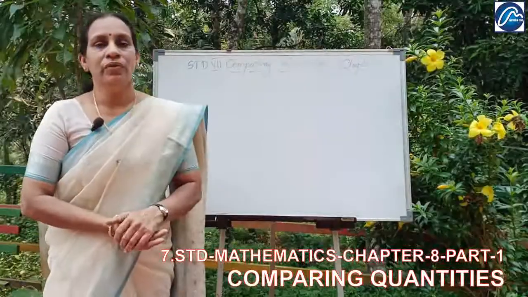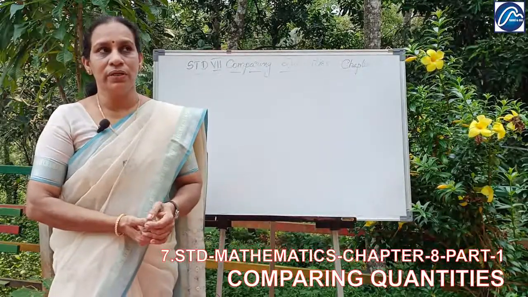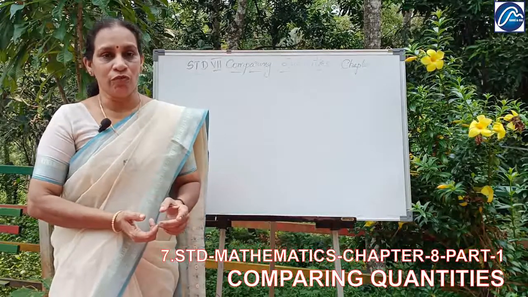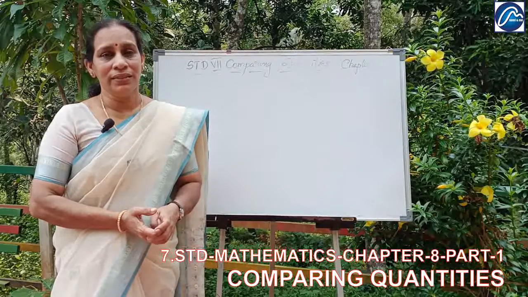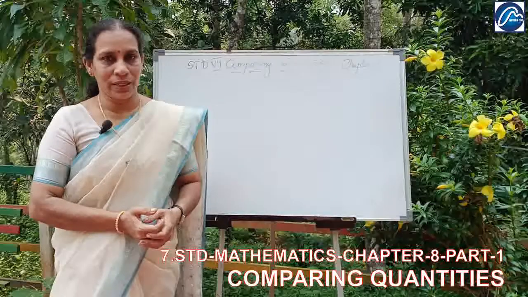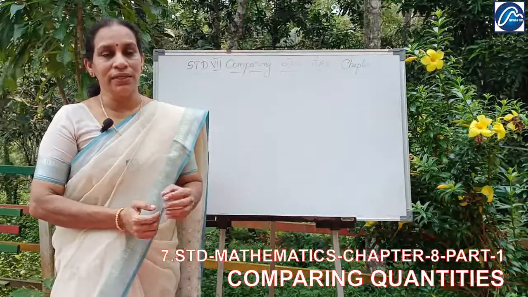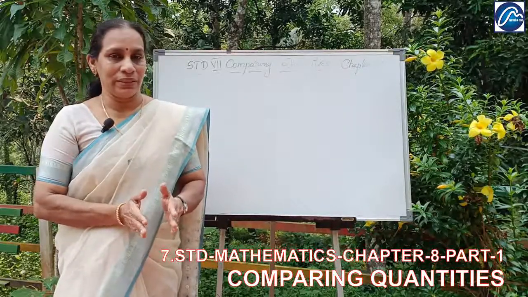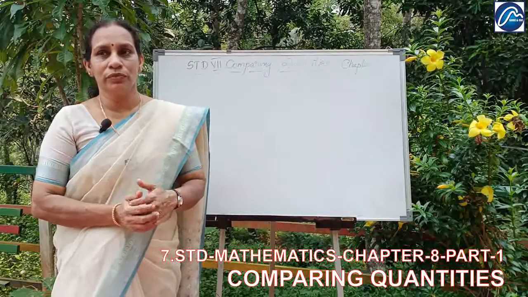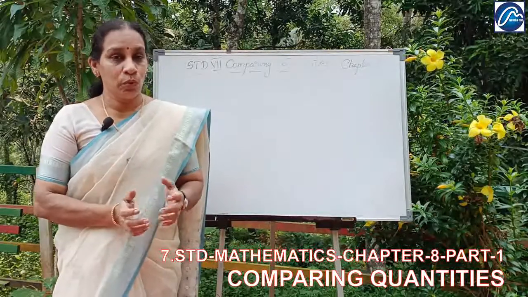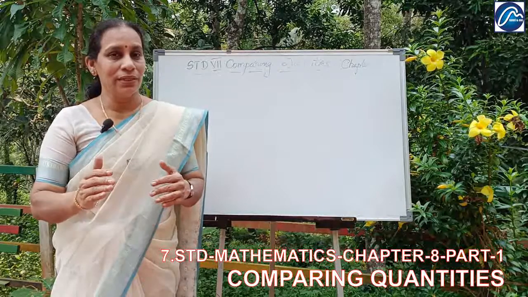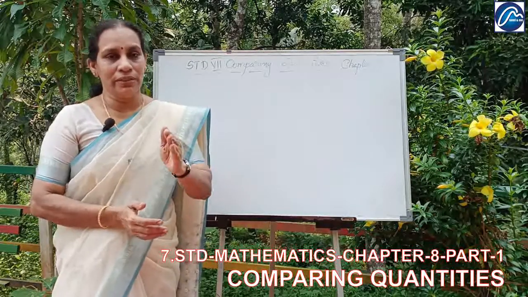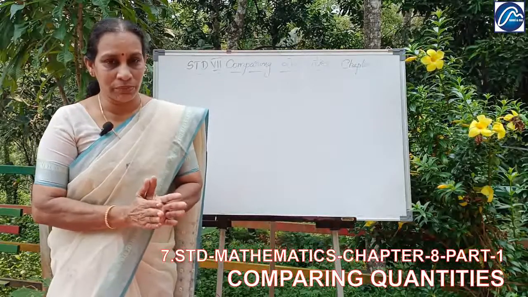When we are talking about speed, when we say the speed of a cheetah is 6 times that of a man, that means a cheetah can run 6 times the speed of a person. For example, Usain Bolt is the fastest man, and a cheetah can run faster than him. Like that, everything has some proportions, some ratios.